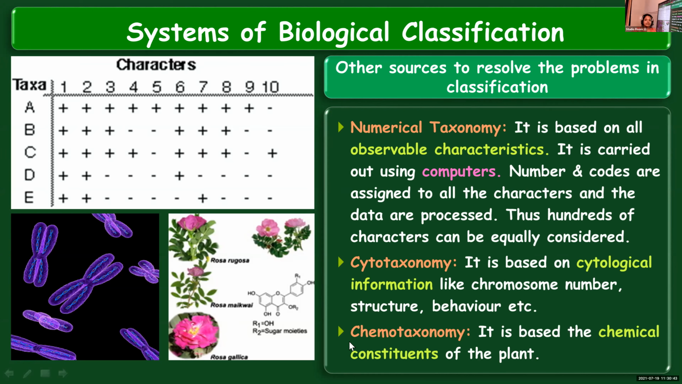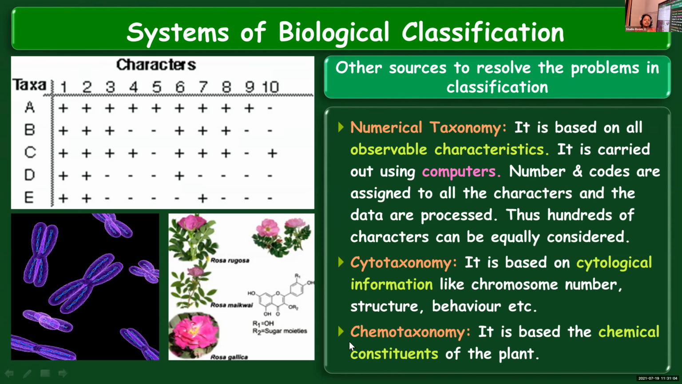And numbers and codes are assigned to all the observable characters. So with the help of numbers and codes, this data can be processed in a computer, and several hundreds of characters giving equal importance can be considered at the same time.